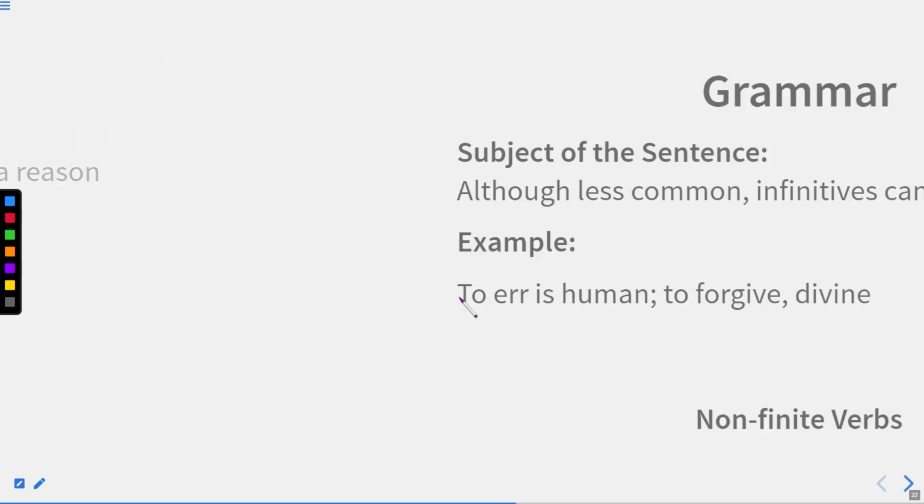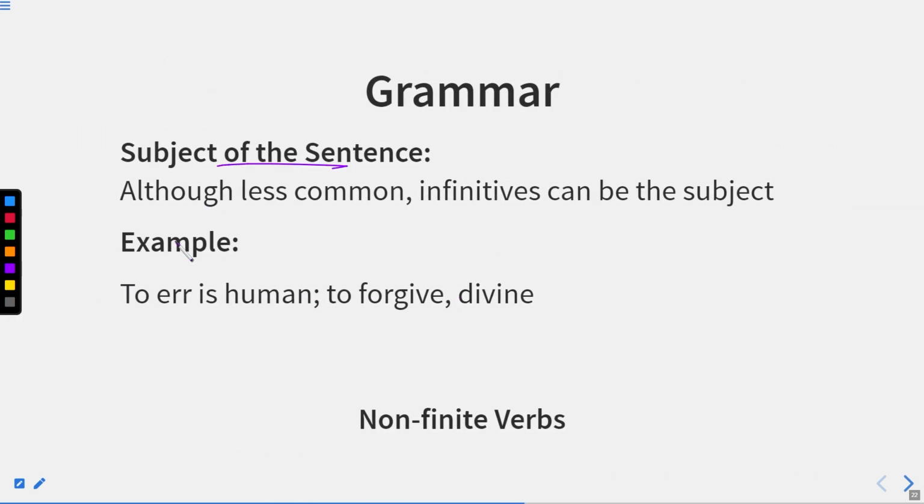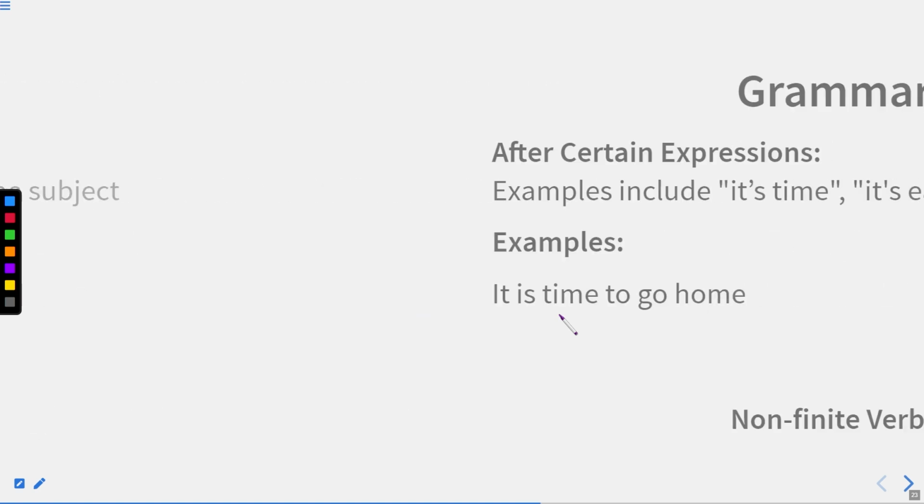Now, let us move to the next one. Subject of the sentence. Although less common, infinitives can be the subject. To err is human, to forgive divine. Now, you must have heard this proverb that human is a structure who will definitely make mistakes. But if you forgive anyone, it means you are divine or you are the structure of a divine. Now, let us move to the next one.